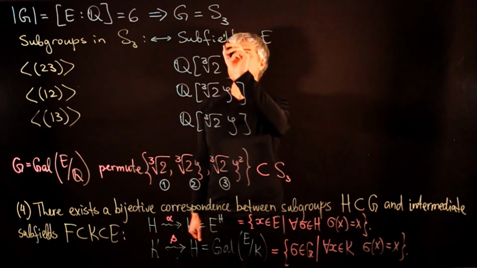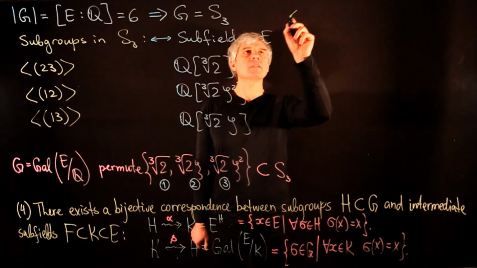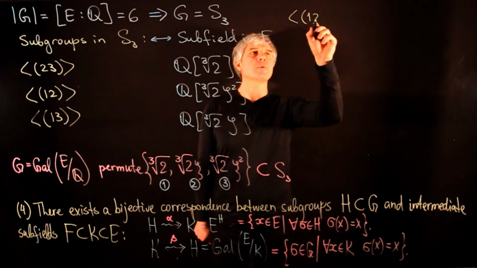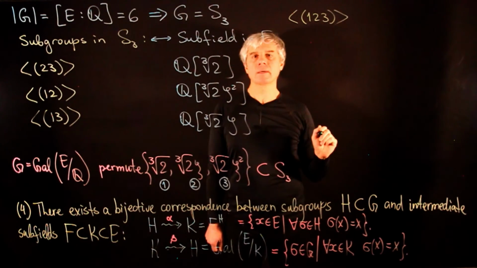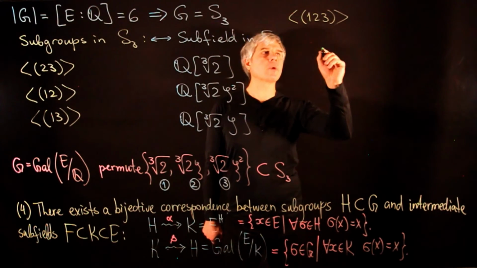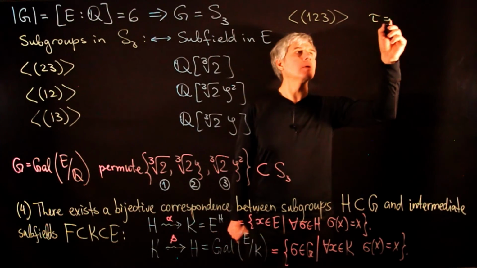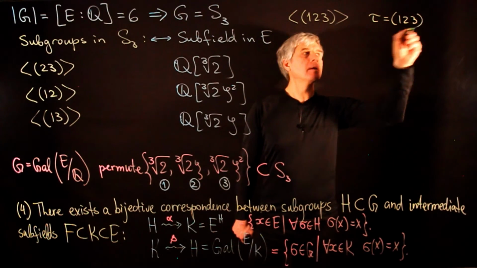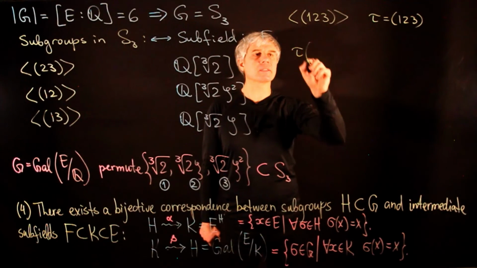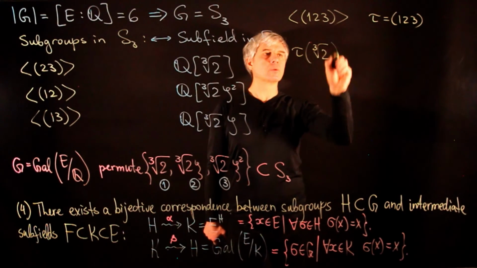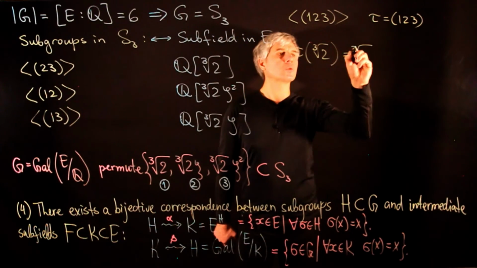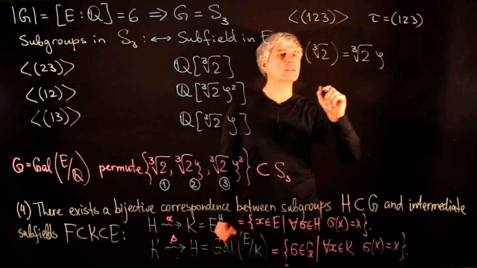We also have a subgroup in S3 generated by a 3-cycle, (1 2 3). Let us see how this subgroup acts. If we take tau to be this 3-cycle, then tau sends cube root of 2 to cube root of 2 times zeta.